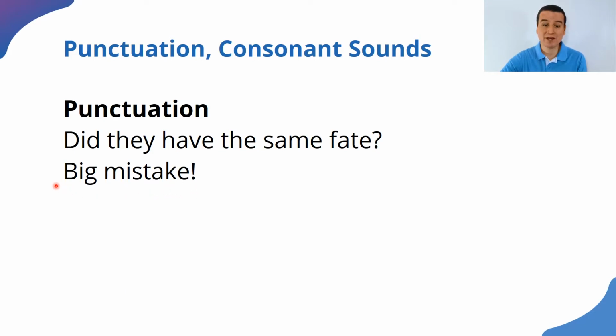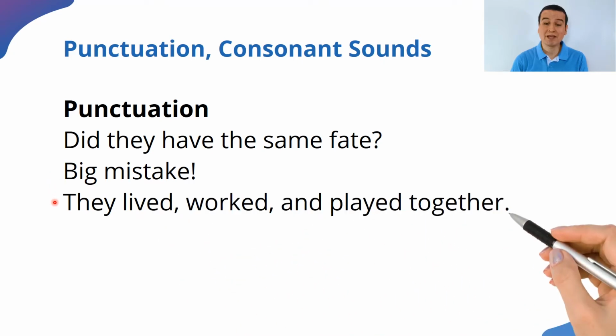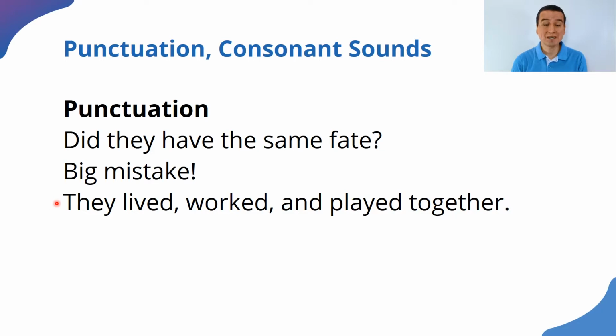Good. Remember that. Now, they lived, worked, and played together. I have this example here for you because in English, we have the tendency to add an extra comma before the word and when we have a series of three or more. That is something that not every native speaker uses, and we call that the Oxford comma.